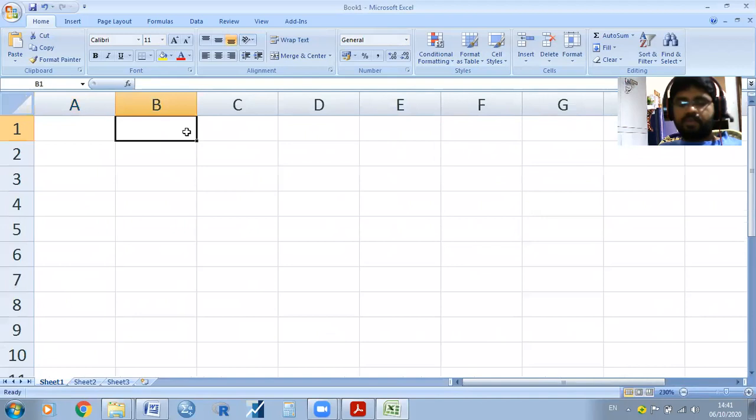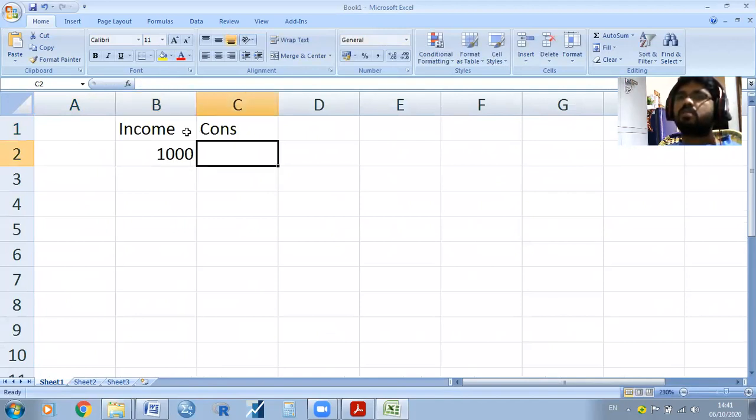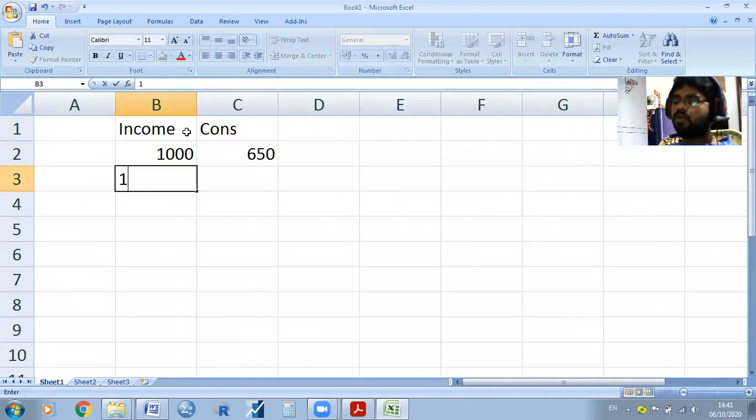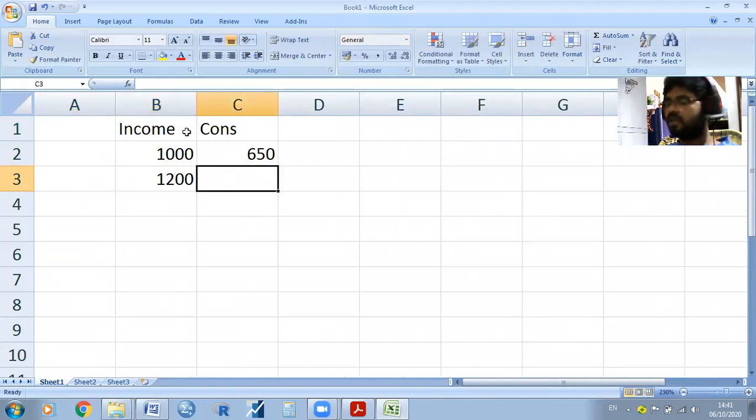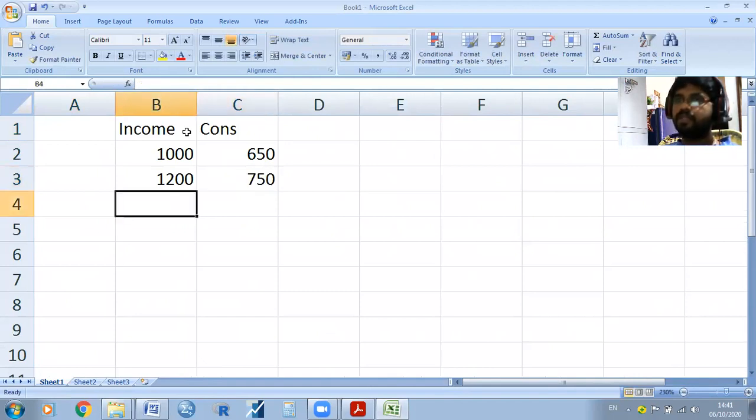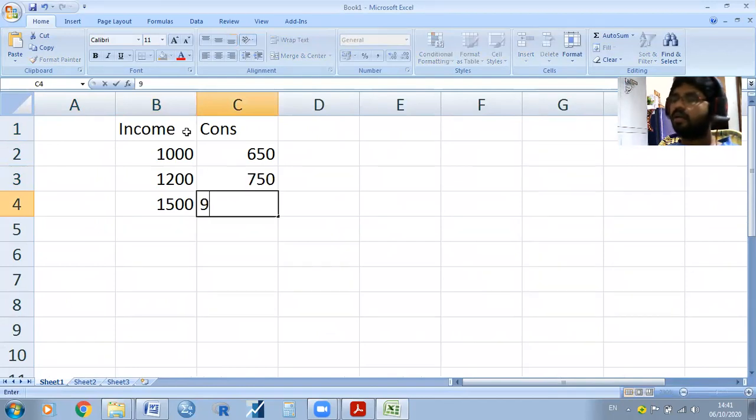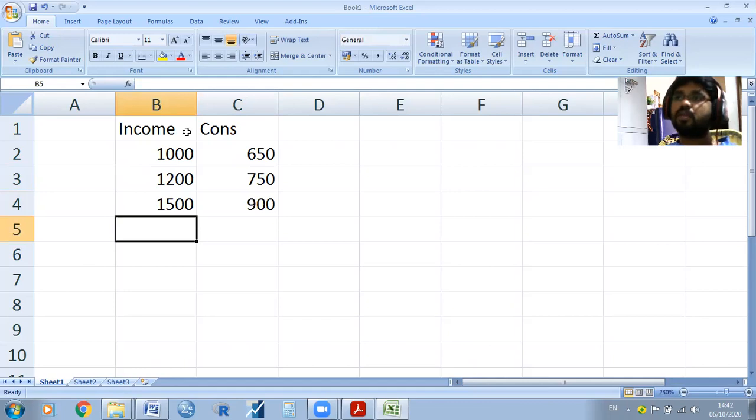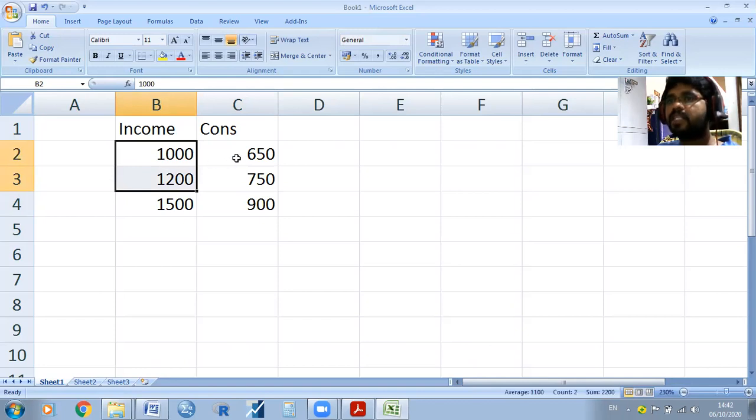See, for example, here, if you take income and consumption. For example, if your income is 1,000 rupees, your expenditure may be 650. If your income increases from 1,000 to 1,200, your consumption may go to 750. If your income increases from 1,200 to 1,500, your consumption may go to 900 plus. Here, the increase in income is higher than the increase in consumption.